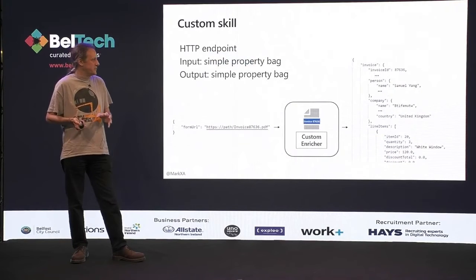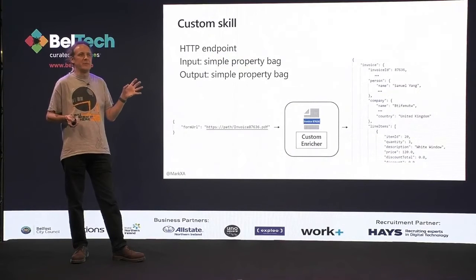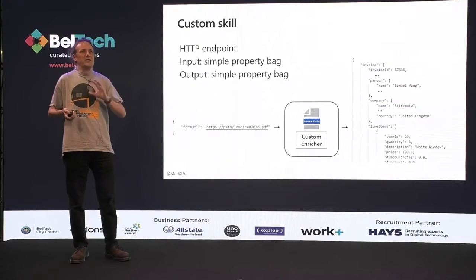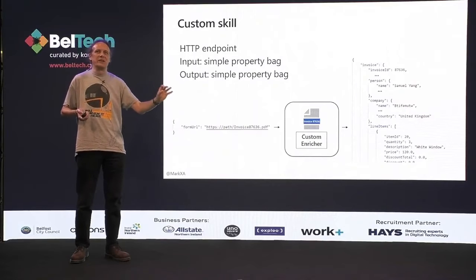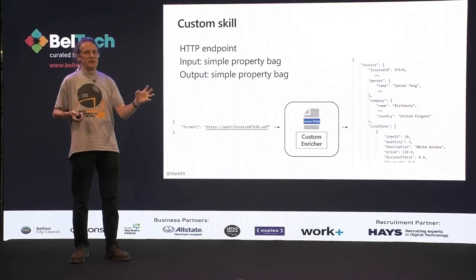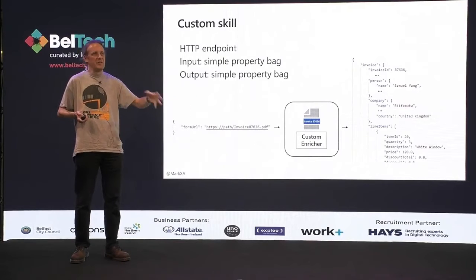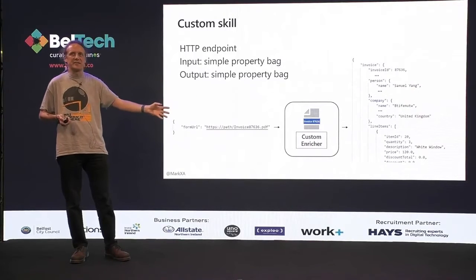Now, all a custom skill is, is an HTTP endpoint, so basically an API endpoint. So cognitive search feeds in the information about the document that it wants you to analyze. You do whatever you want to that document, and then you return a big pile of JSON at the other end, which will then go into the index.